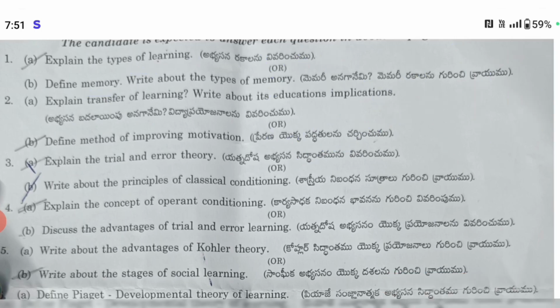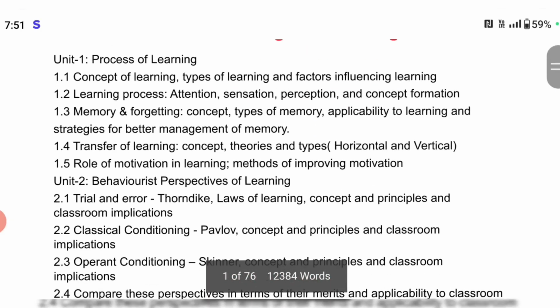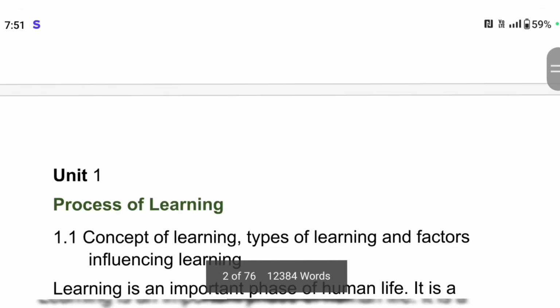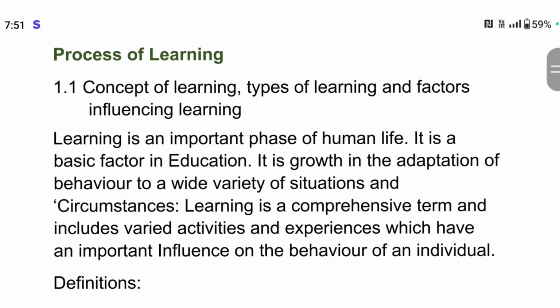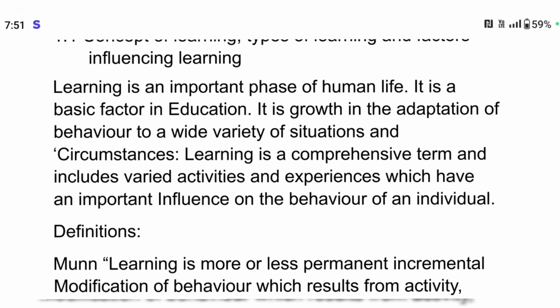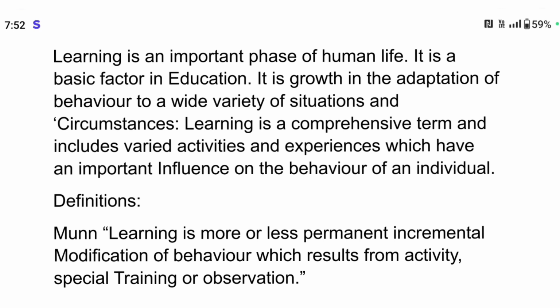So let's continue with the unit 1 topics. The first unit is process of learning. In it, the first topic is concept of learning, types of learning, and factors influencing learning. So what is the meaning of learning? It's an introduction. You need to prepare the answer starting with the introduction and the definition.